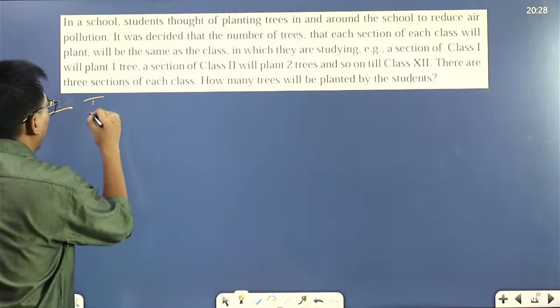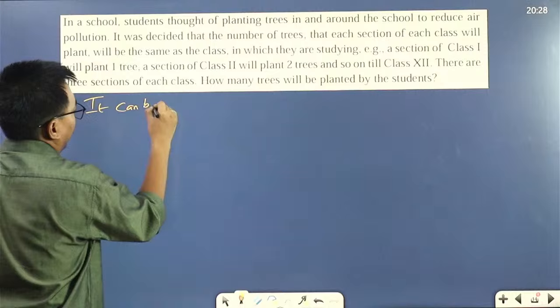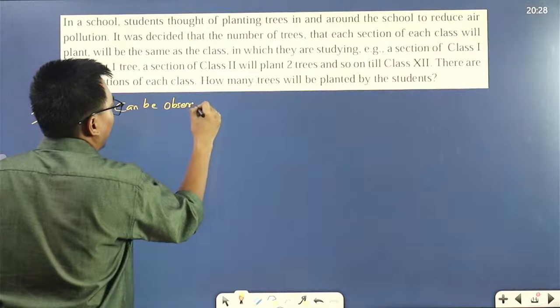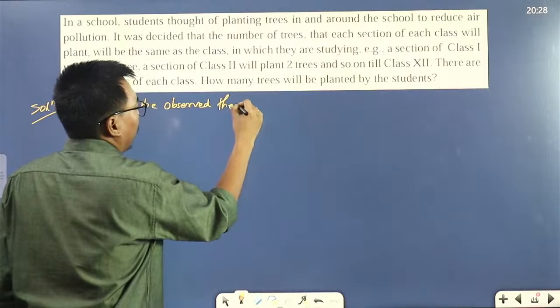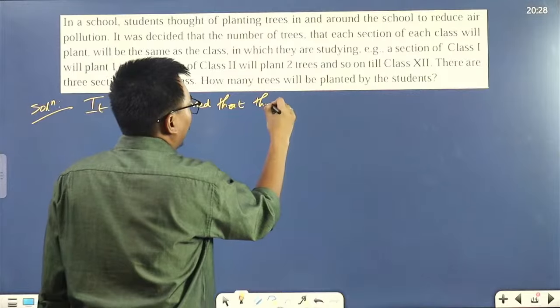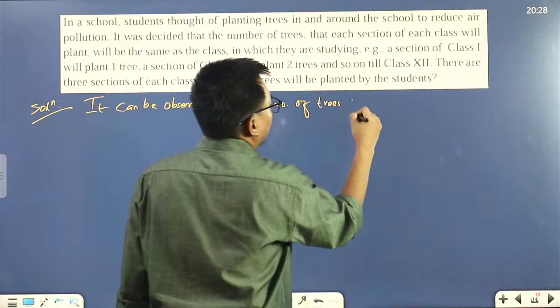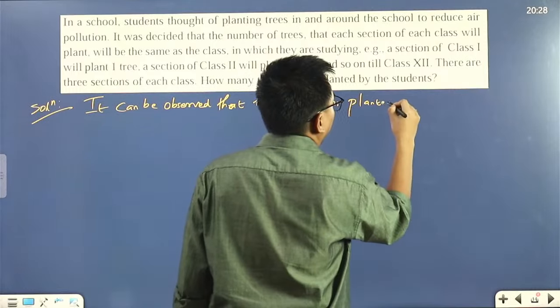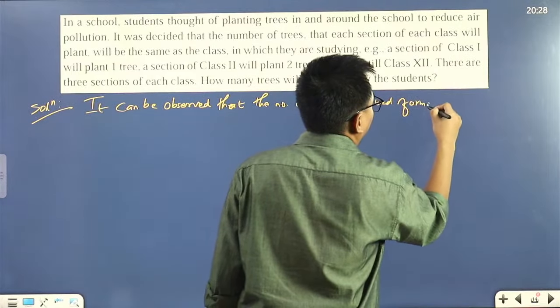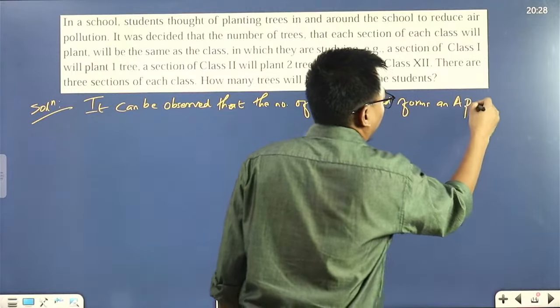So we'll start with this. It can be observed that the number of trees planted forms an AP.